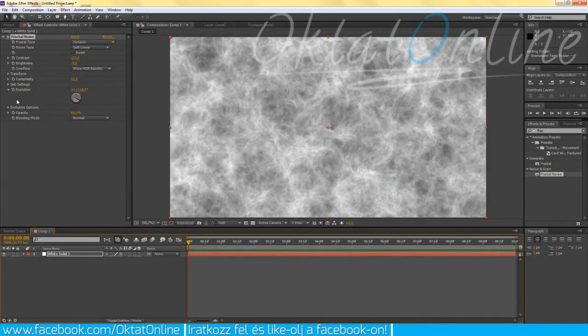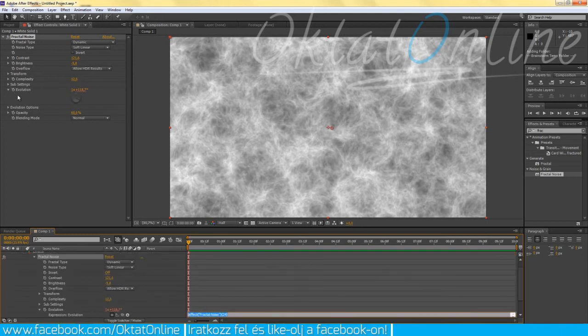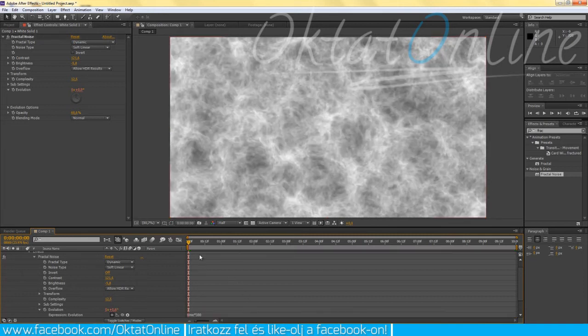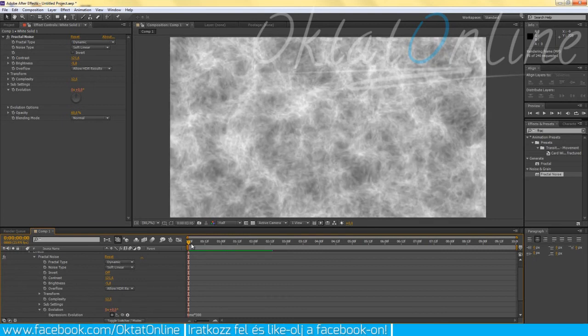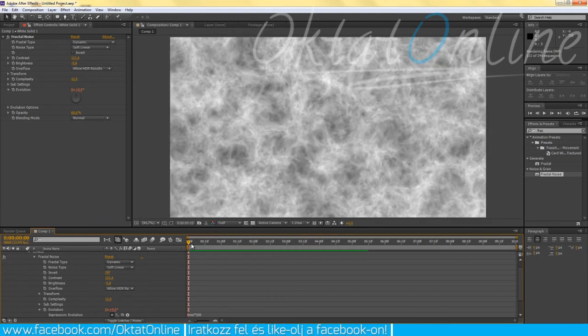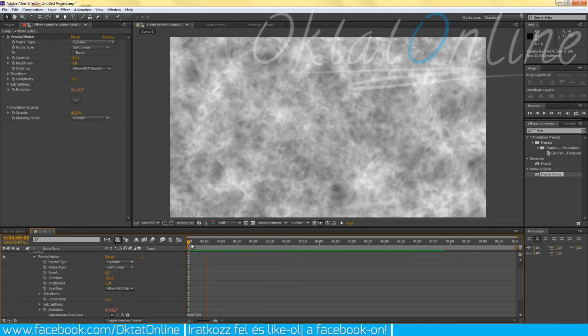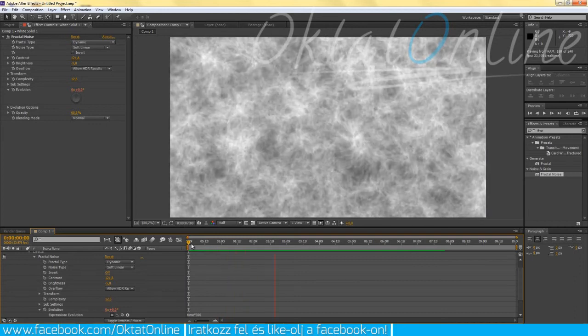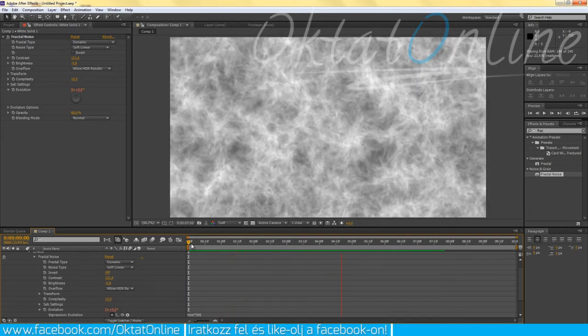If you just want to animate the whole thing, you just have to alt click on evolution and type in times and let's say 300. We can do a quick RAM preview so that we see what we've made so far. And this is it. This looks like, I don't know, lava from the top.